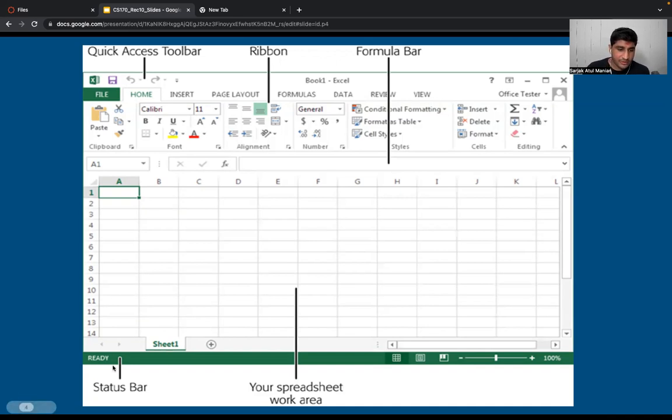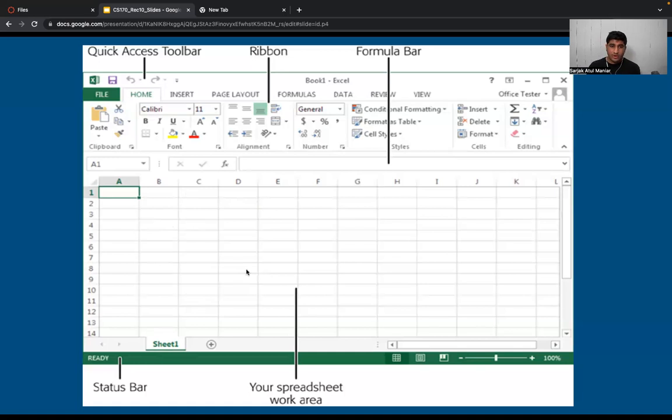First things first, the green bar at the bottom is your status bar, and you can use it to zoom in and zoom out of your content. This area is called your spreadsheet working area, wherein you are going to put your data and see your data. Notice Sheet 1. This means you are currently on Sheet 1.